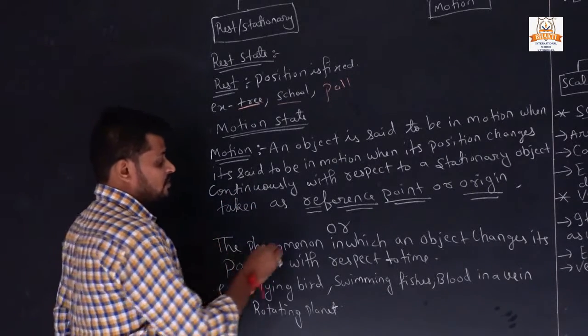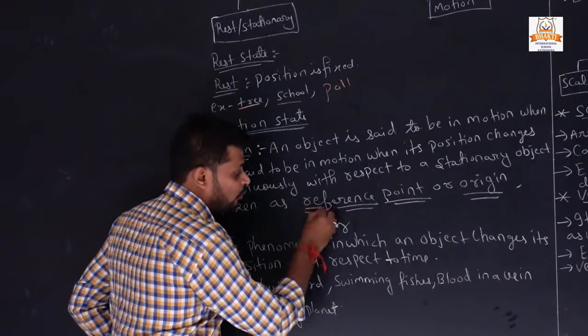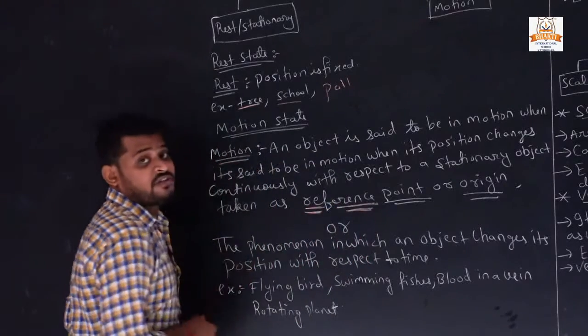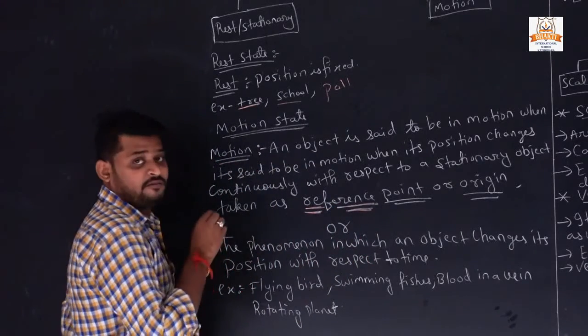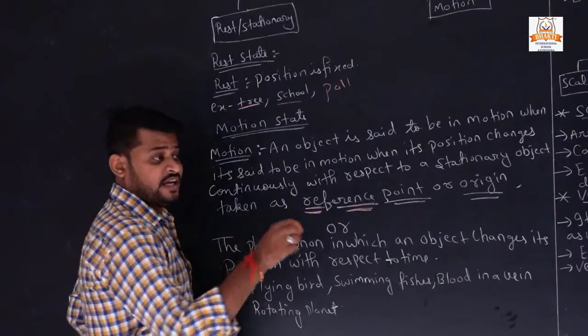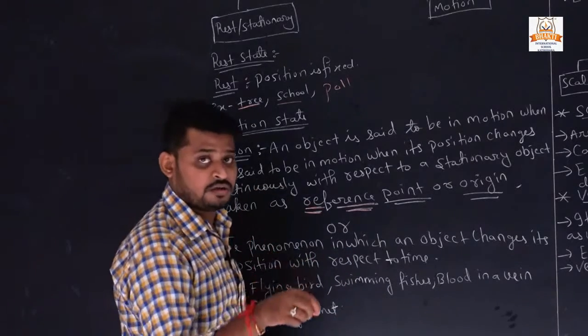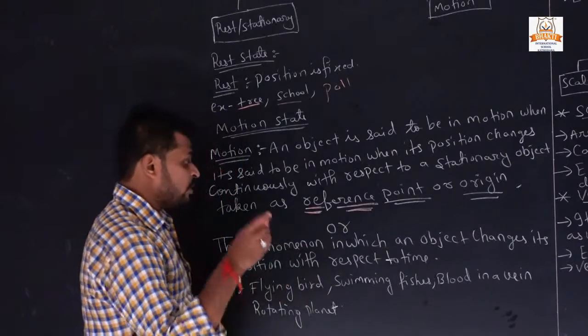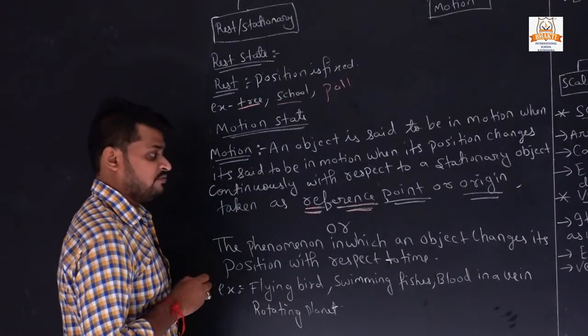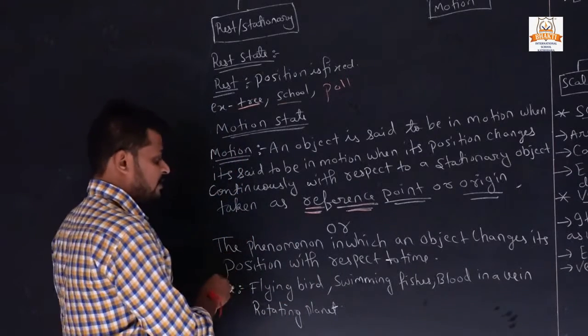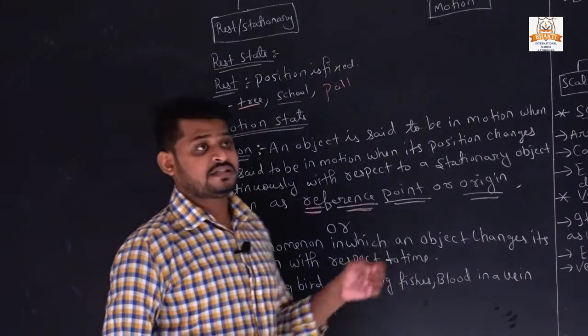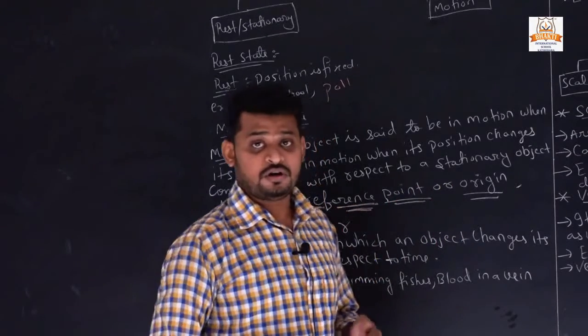Because first we have to understand what a reference point is. Without a reference point, we are not able to say whether the object is in motion or not. So according to the reference point, we will say whether this object is in motion or not.